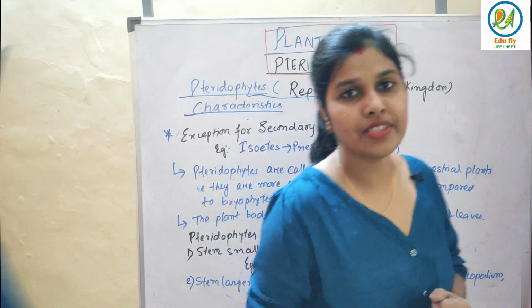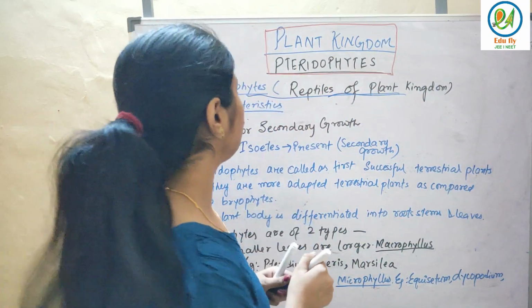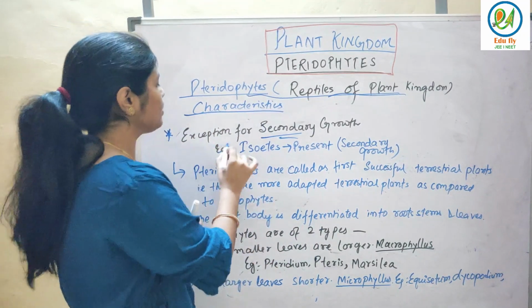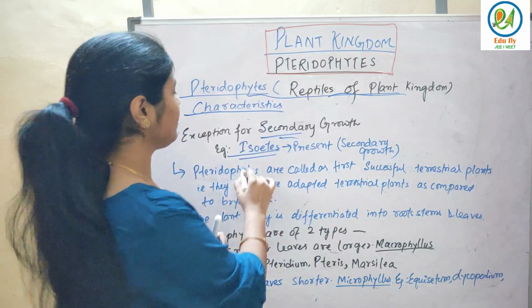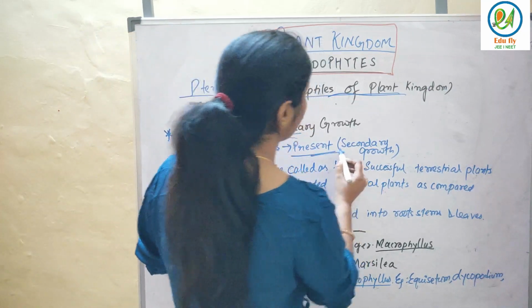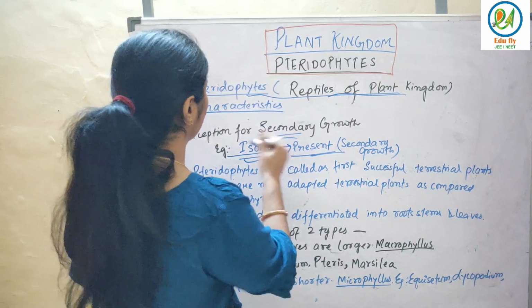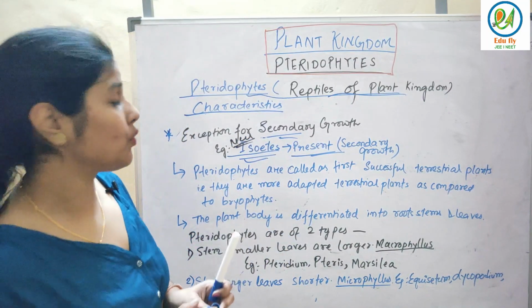See, there is always an exception for any case. Like we told you, secondary growth is absent in case of pteridophytes, but there is always an exception, Isoetes. This is a plant in which the secondary growth is present. So remember this from NEET point of view, because if there is an exception, a question always comes.